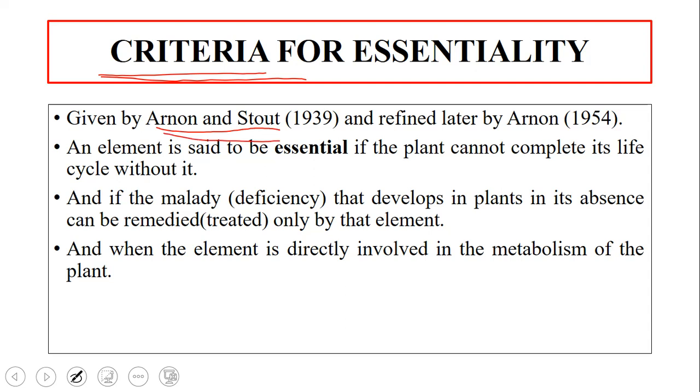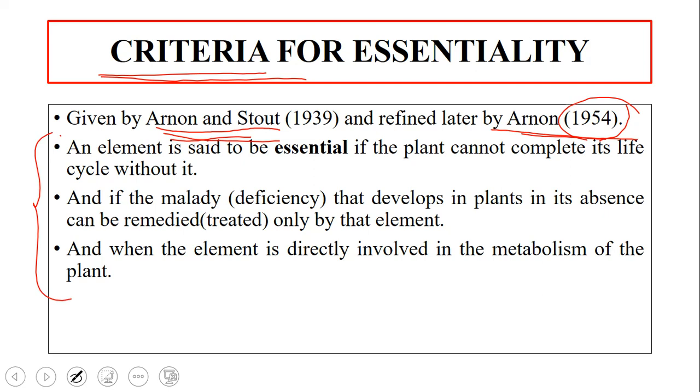These rules were refined later by Arnon alone in 1954. First it was given by both scientists, Arnon and Stout, and later it was refined by Arnon only. So he gave these 3 principles or rules for why a particular nutrient is essential for plants.